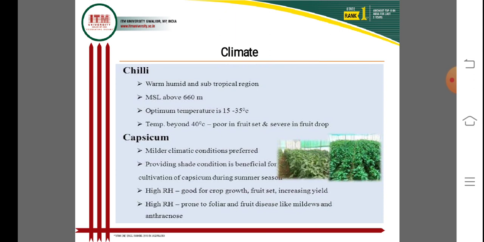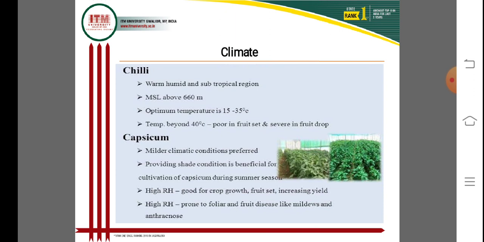High relative humidity is good for the growth of the crops and fruit set, but humidity above 65% does not increase the yield. Only a maximum of 60 to 65% relative humidity is best for fruit set and increasing the yield.